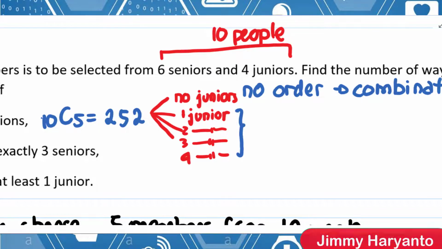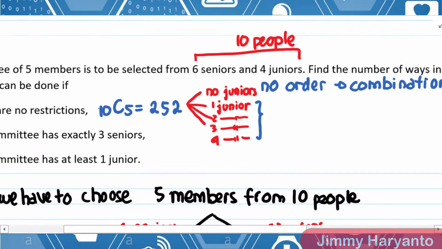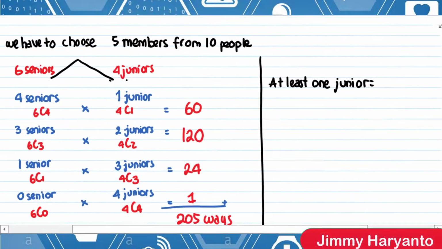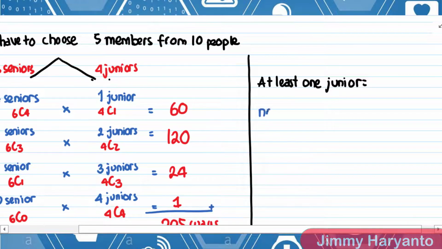So instead of calculating 1 junior, 2 juniors, 3 juniors, and 4 juniors, let's calculate no junior because it will be shorter than before. So let's try to find no juniors. No juniors means zero junior, and then for the seniors we have to pick 4.